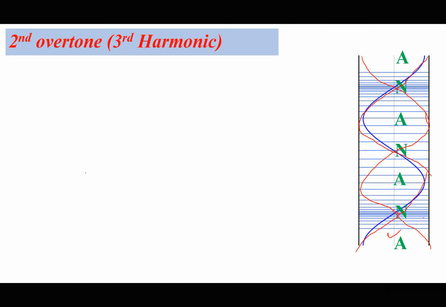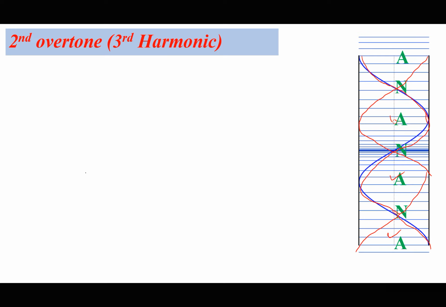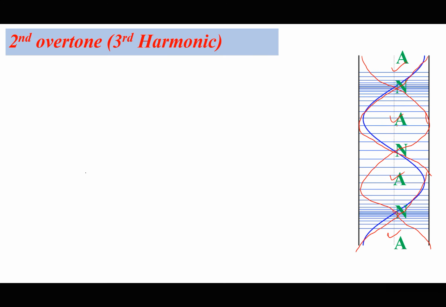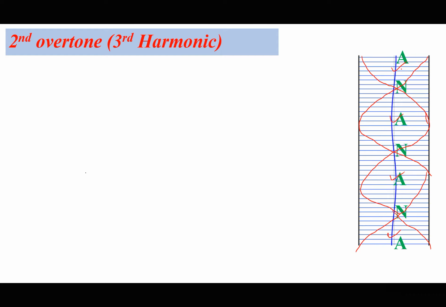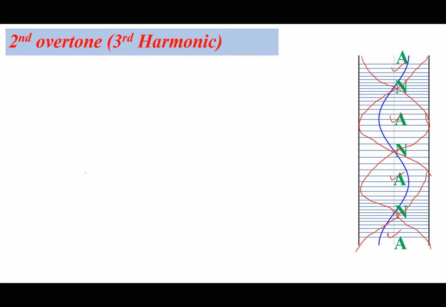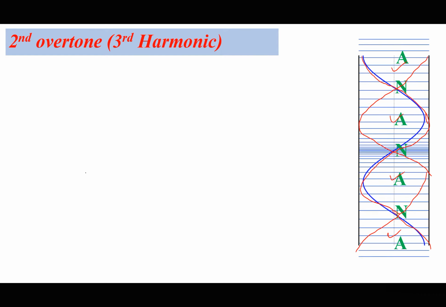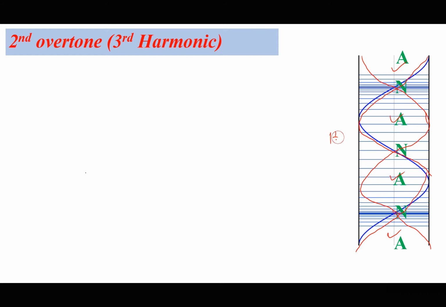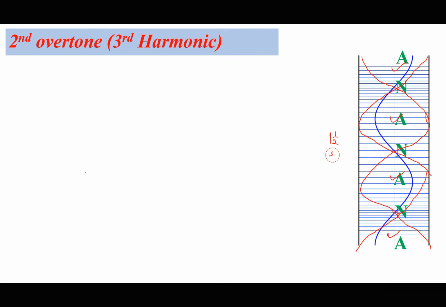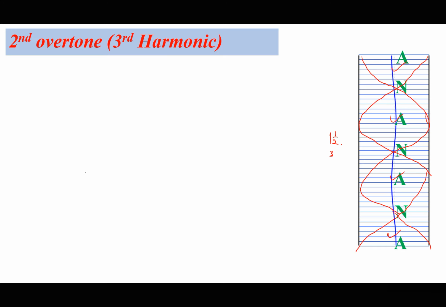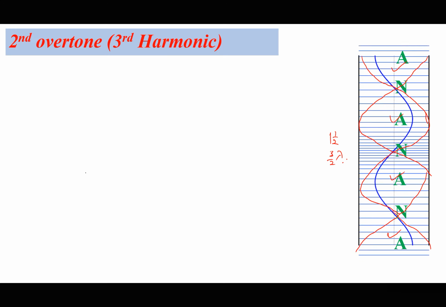So this is a quarter plus a half plus a half plus a quarter. So this is 1 cycle plus 2 quarters, which is 1 cycle and a half, which is 3 over 2 of wavelength.